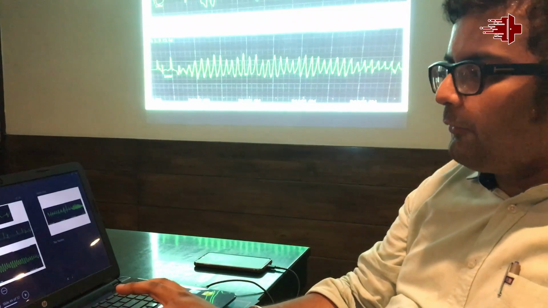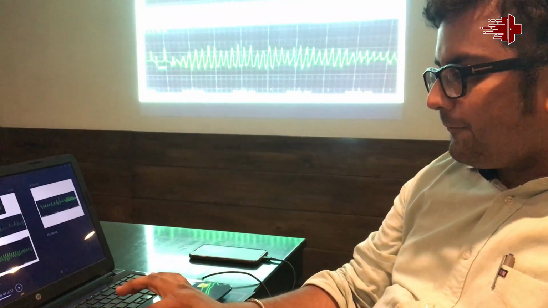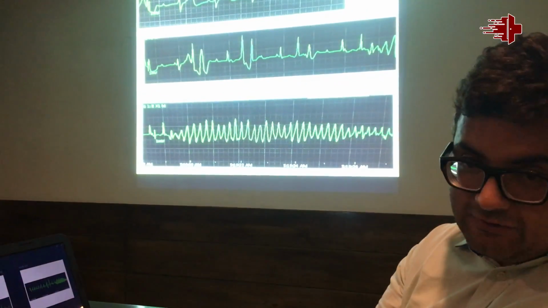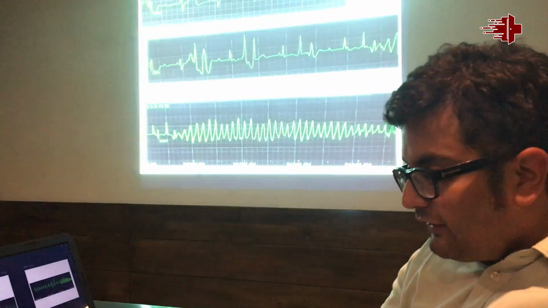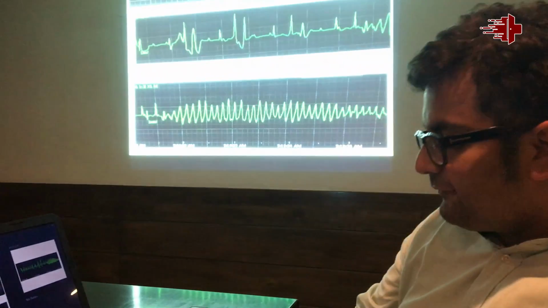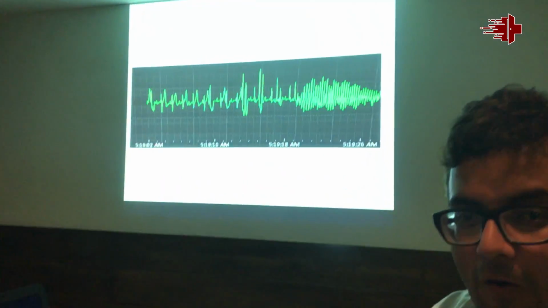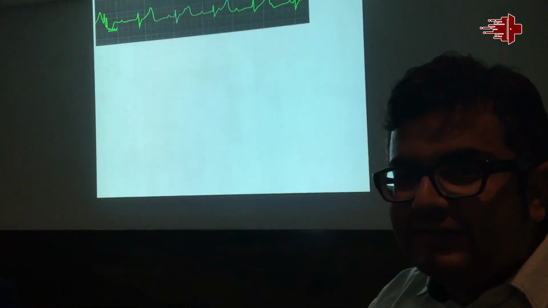So this is one ventricular escape rhythm. This is another. So this second rhythm, if it falls on the T wave of the first complex, it can lead to VF. It actually led to that, it's in front of us, and he went into cardiac arrest. So CPR, shock and stuff like that. The best treatment is to do a temporary pacing at this point of time.